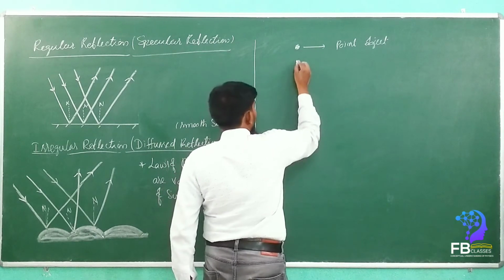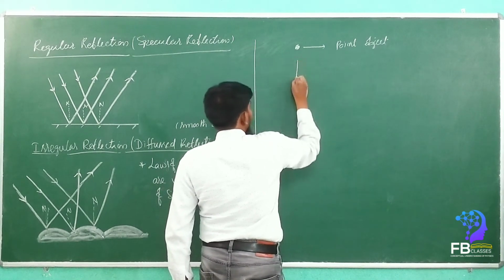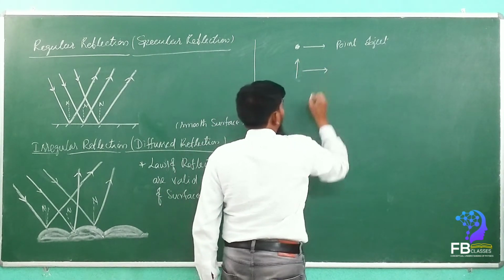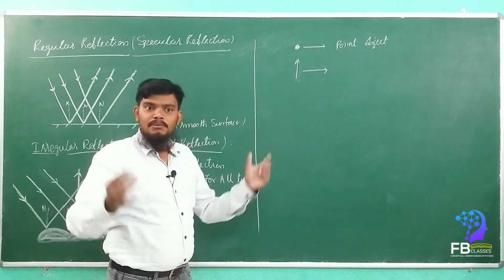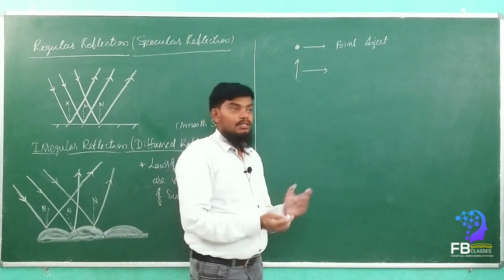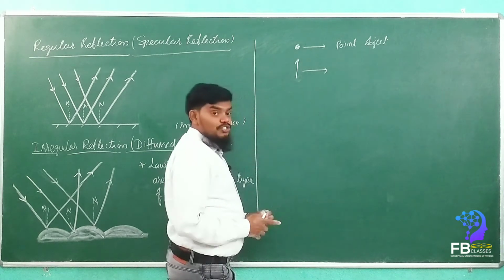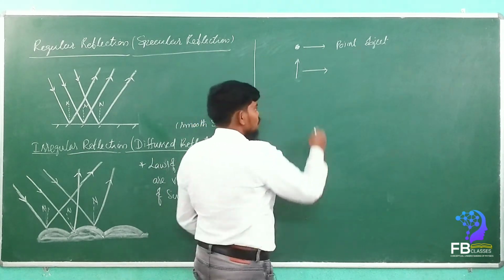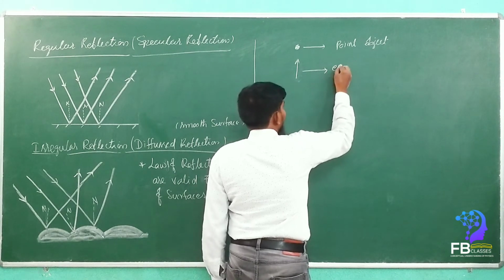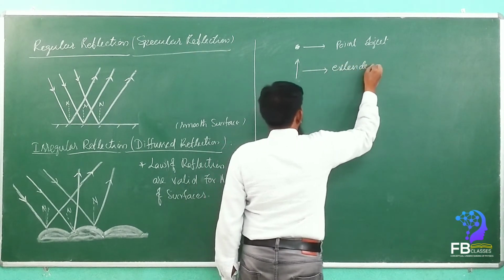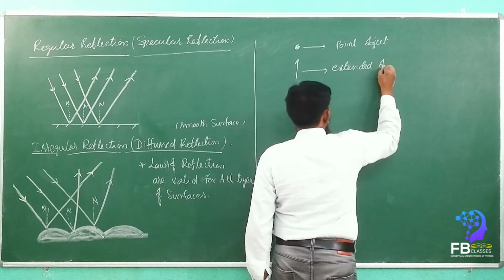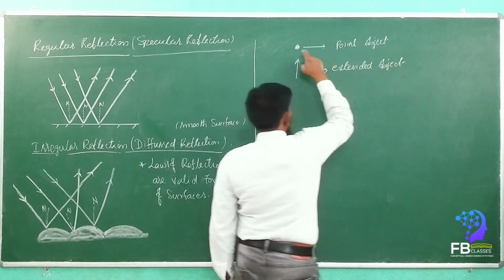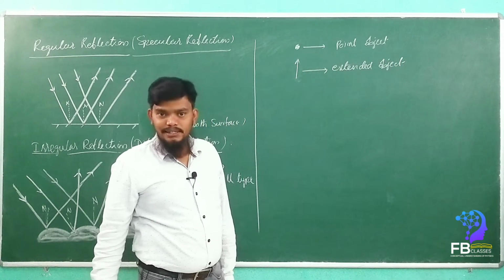Extended object means the dimension of the object is large, a big dimension. An extended object is represented with an arrow mark. So this is the point object and this is an extended object.